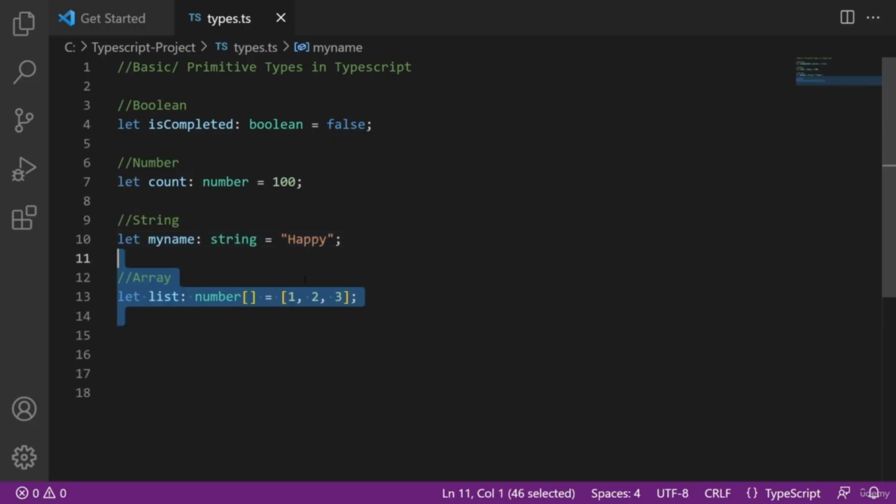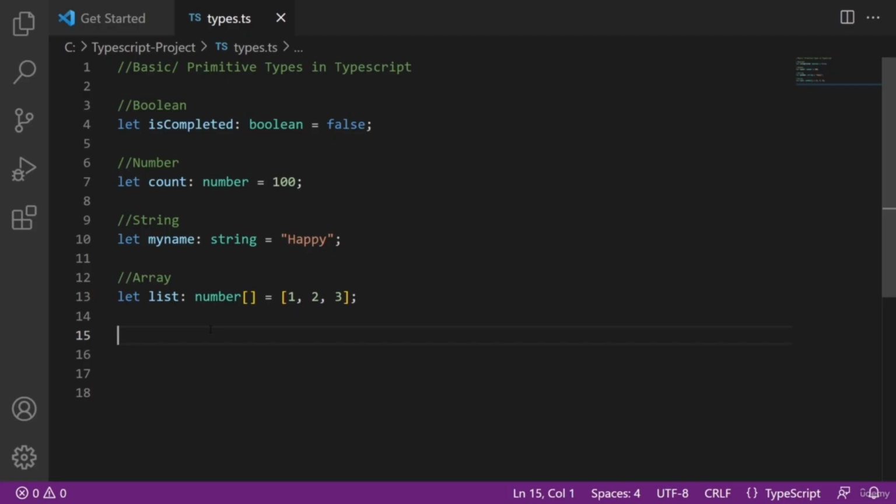Then we have this array type. In this particular case, all the stored values will be of number type. At a time, we can store only one type of values inside the array. Not like one value is number and the other value is string. That is not possible. Now suppose we want this kind of thing where one value is a string and another